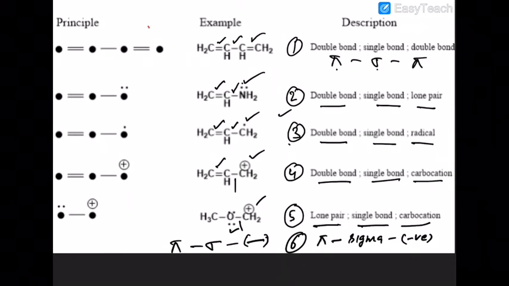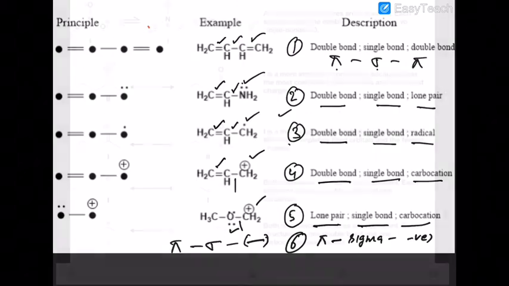Pi sigma pi conjugation, double bond sigma lone pair conjugation, double bond single bond free radical conjugation, double bond single bond positive charge conjugation, lone pair single bond carbocation, then pi sigma pi and pi sigma negative. That is the criteria. If any of these 6 criteria exist, resonance will definitely exist.